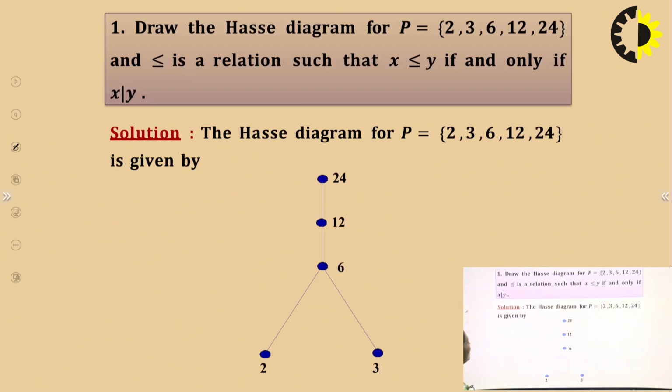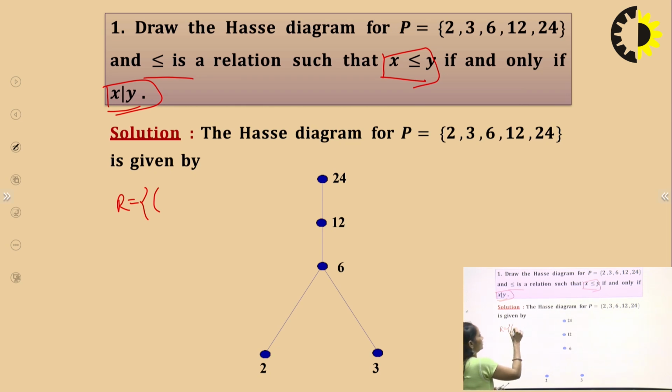This is the question. Draw the Hasse diagram for the partial order P equal to {2, 3, 6, 12, 24}, and the relation less than or equal to is defined as x is less than or equal to y if and only if x divides y, meaning the relationship is divisibility. What is the set? 2, 3, 6, 12 and 24. So, what are the steps? Firstly, we will create the relation from the given set. So, what will be the relation?